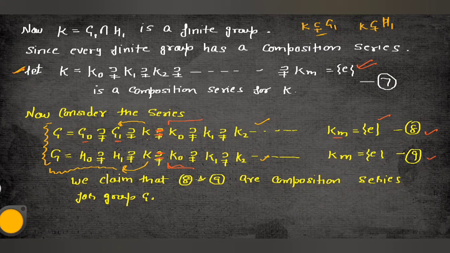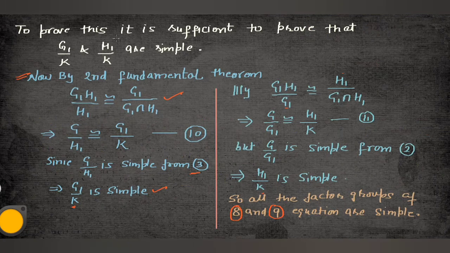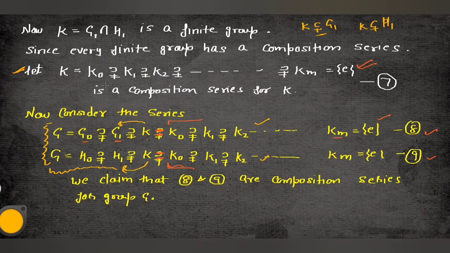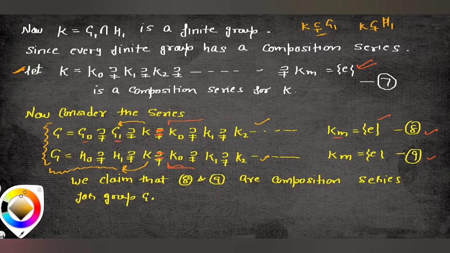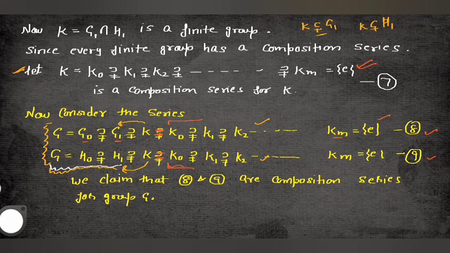So we claim that equation number 8 and equation number 9 are composition series for G. How will they become composition series? Now see guys, we will use the concept of the fundamental theorem to prove this. It is sufficient to prove that G1 by K and H1 by K are simple. Why do we have to prove this? Because, as I already told you, the only thing we have to see is this one, H1 by G and G1 by G.